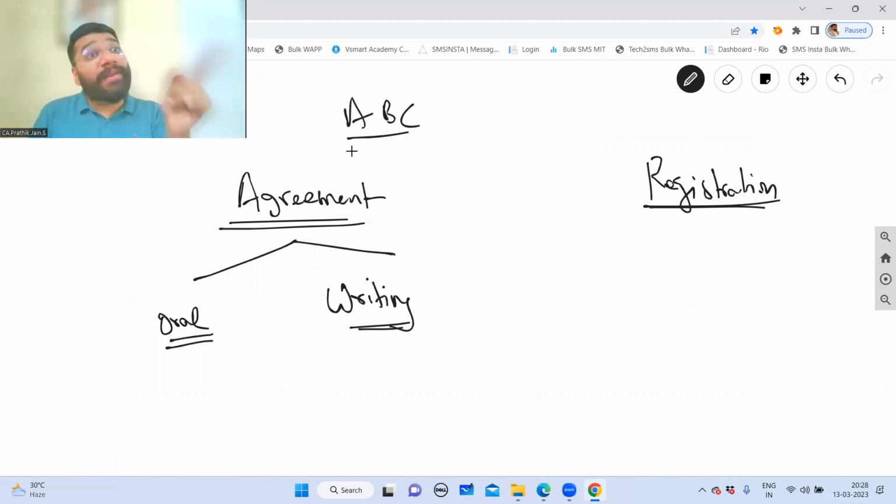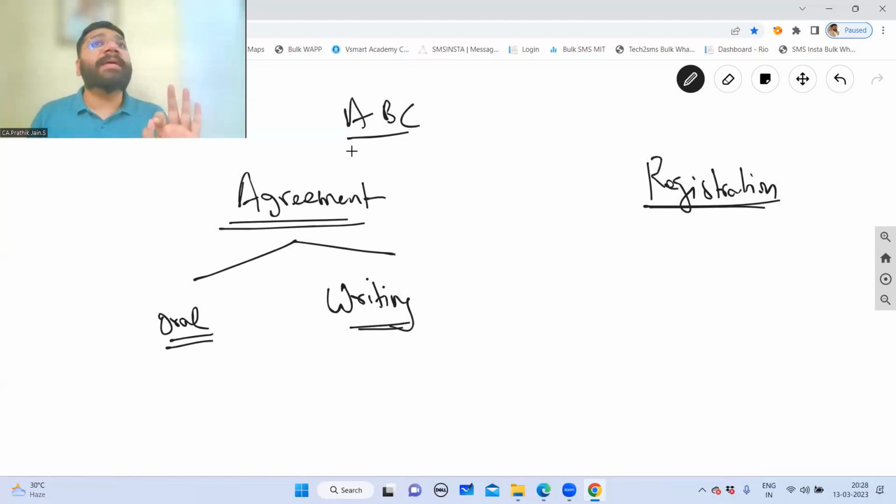It is better to have it in writing, because if tomorrow there is a conflict of words, what will you do? Evidence is not there. So if you want to create evidence, writing is advisable, but law does not compel. Law says if you want it to be oral, you can keep it oral also. Why I'm stressing this point is because you might get a question that as per Indian Partnership Act 1932, an agreement should compulsorily be in writing. True or false? What will be your response? False. Agreement can be either oral or in writing.